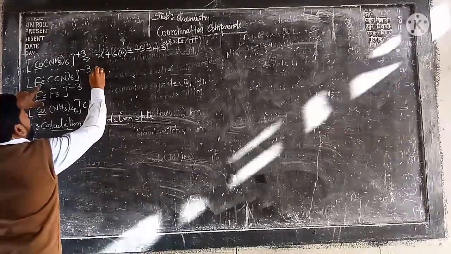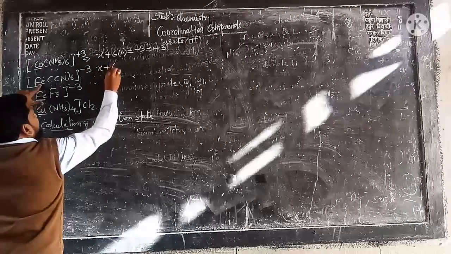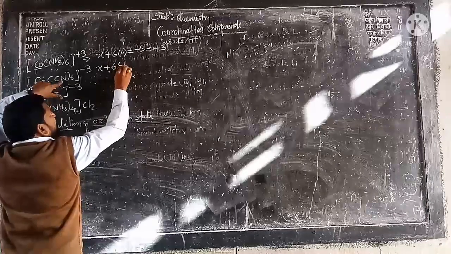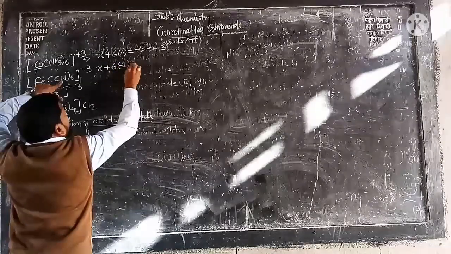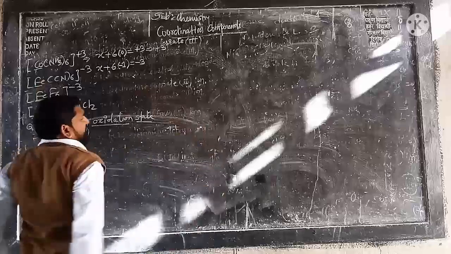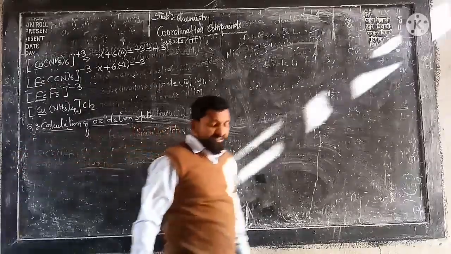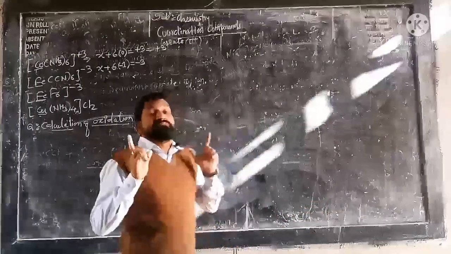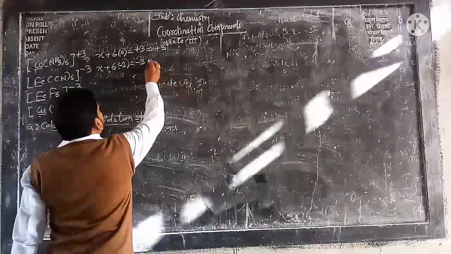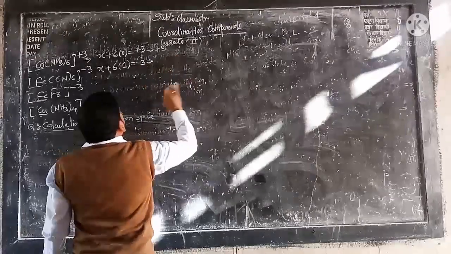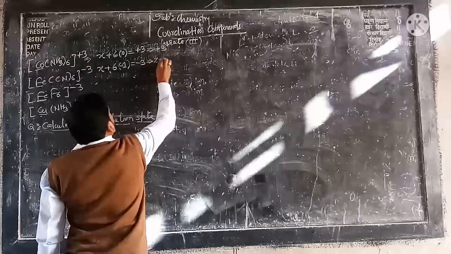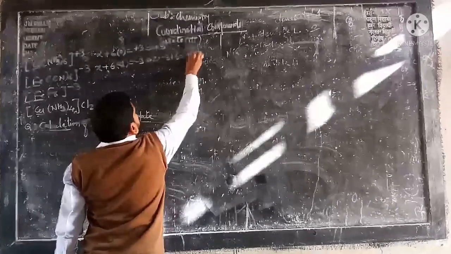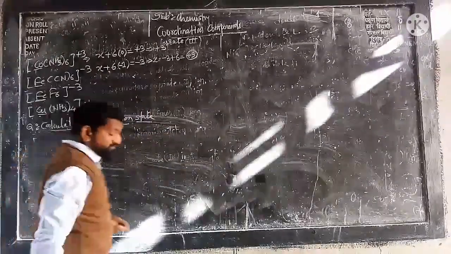After that, here X plus 6. Now cyanide carries minus 1 charge. How many charge? Minus 1 charge. Therefore it will become this one. So as usual, calculate. Last year in the redox reaction we have seen how to calculate oxidation state. Exactly, 100% parallel rules are there. Nothing to be discussed in an extraordinary way. So X will become how many? Minus 3 plus 6. So it will become plus 3. So plus 3 is the oxidation state of iron.